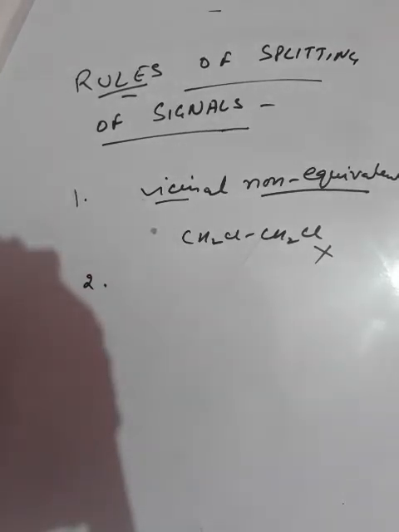The second rule is that the splitting of one proton by another on the same carbon is very uncommon or very rare, because when the protons are present on the same carbon, they are equivalent, so there will be no splitting.